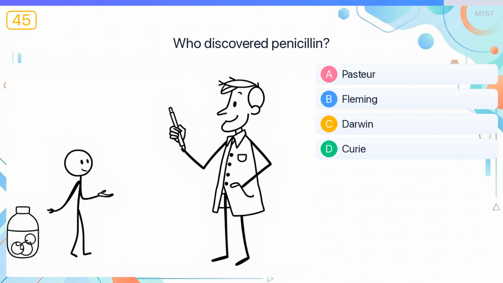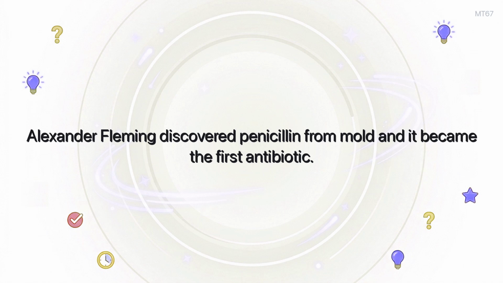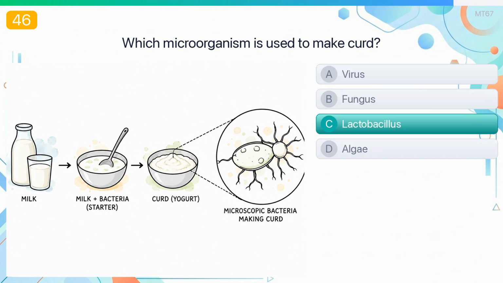Who discovered penicillin? The answer is Alexander Fleming. Alexander Fleming discovered penicillin from mold, and it became the first antibiotic. Which microorganism is used to make curd? The answer is Lactobacillus. Lactobacillus bacteria ferment milk to produce curd.